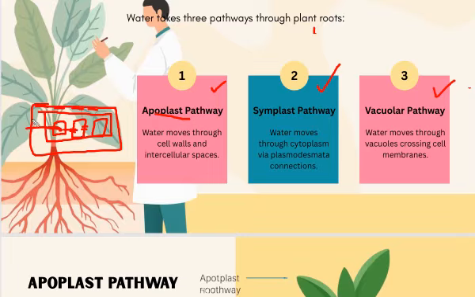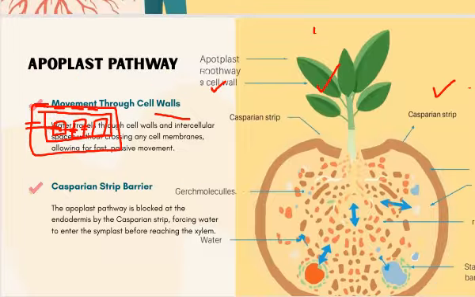In the vacuolar pathway, the water does not move through the cell wall, and does not move through the cytoplasm. Water moves through the vacuole, because the plant contains a large vacuole, and you already know that the function of the vacuole is to store water and food. So this is the diagrammatic presentation of the apoplast pathway.